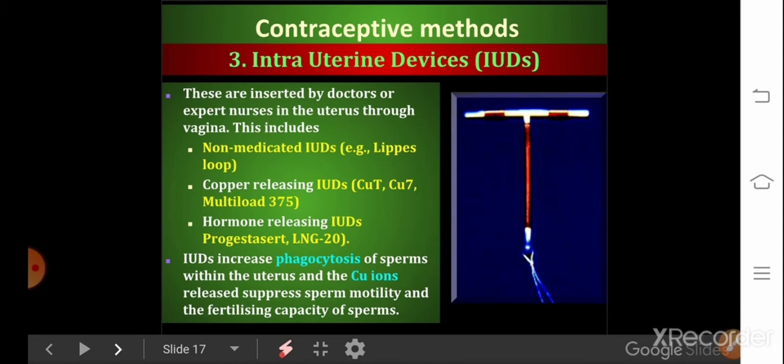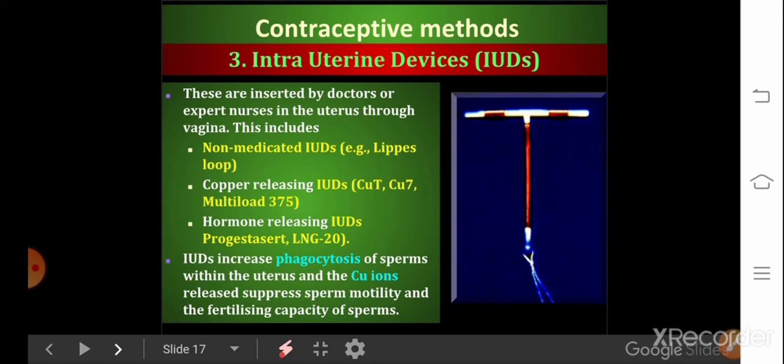There are a variety of IUDs available now, and every year there will be a question from these three types of IUDs for the NEET examination. So the first one is non-medicated IUDs. An example for this is Lippes loop. This also helps in the phagocytosis process of sperm.